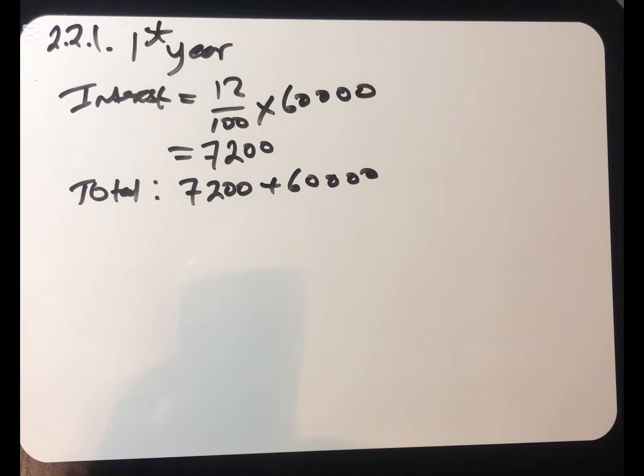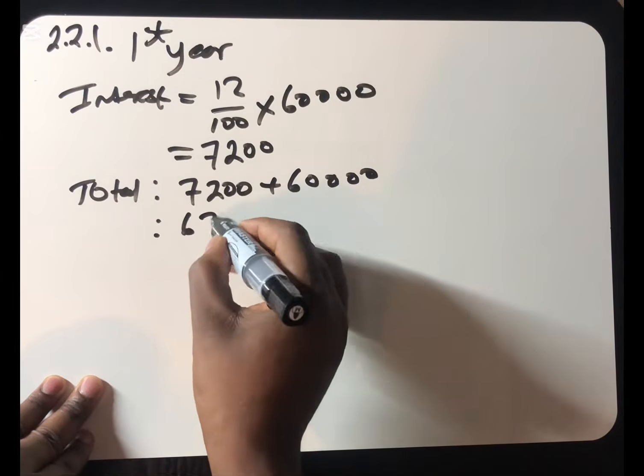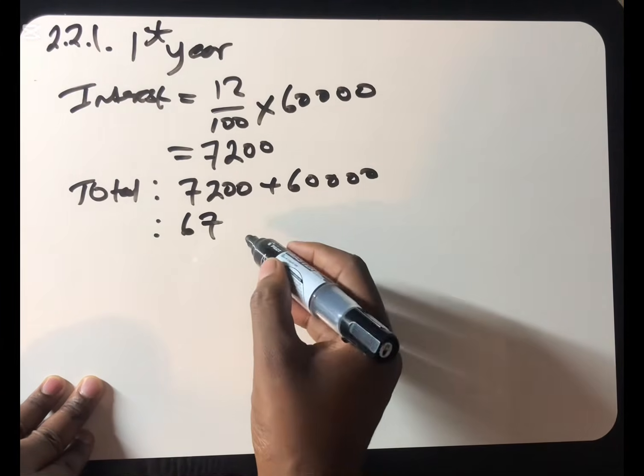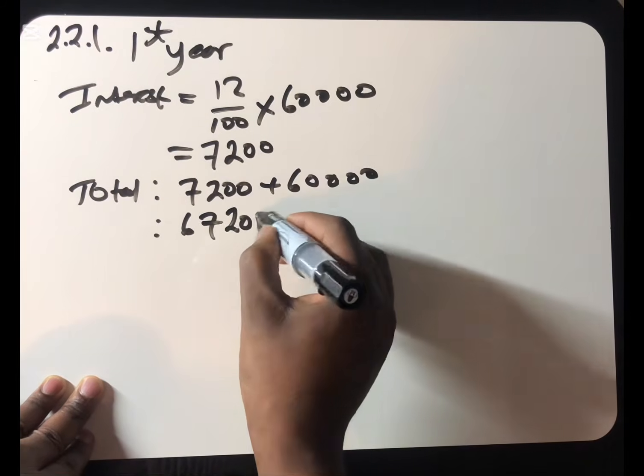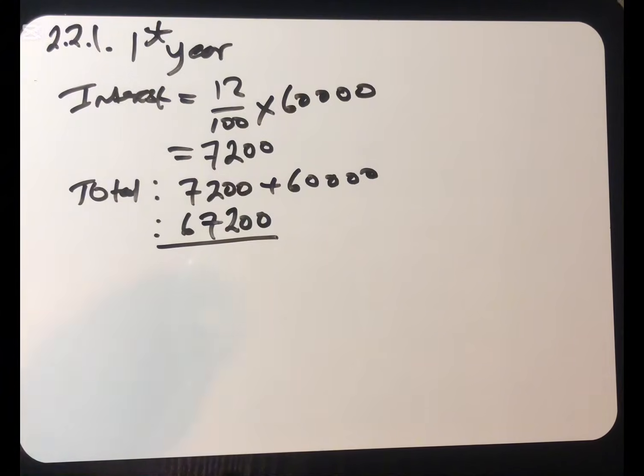Then we found that this is the amount that you should have, 67,200. This 67,200 at the end of first year.